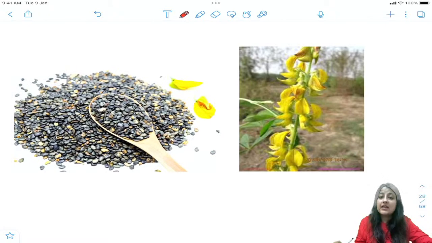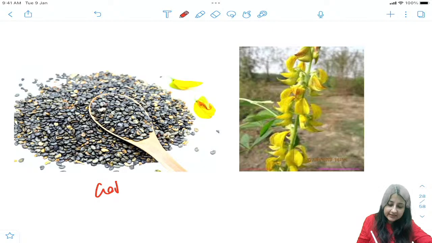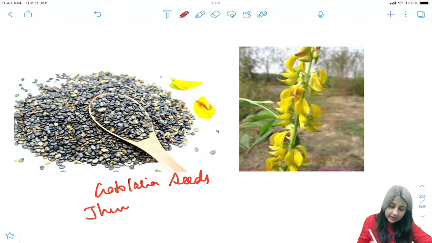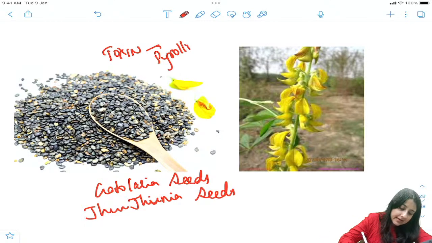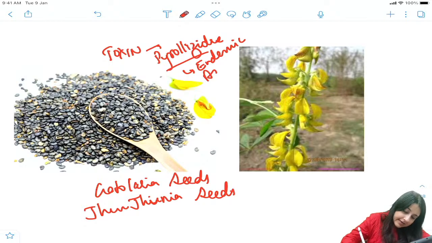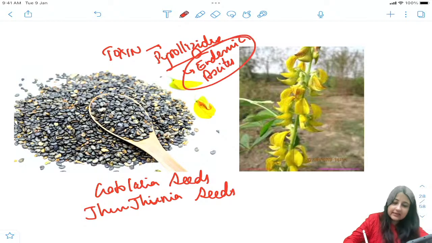What is this? The last thing that you have: Crotalaria or jhunjhunia seeds. Which toxin do they contain? They contain the toxin pyrrolizidine, which is leading to what? Endemic ascites. This leads to endemic ascites, guys.